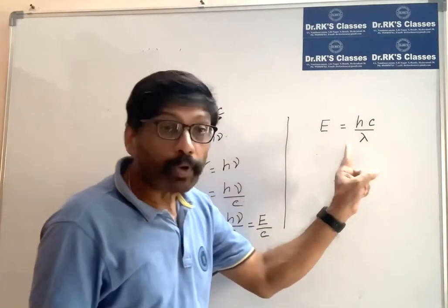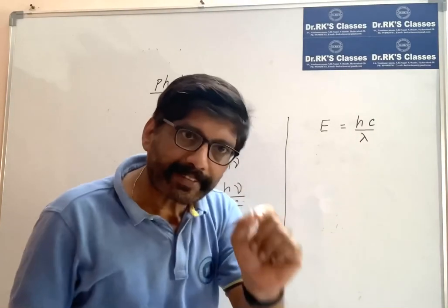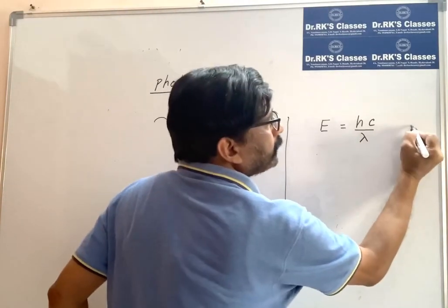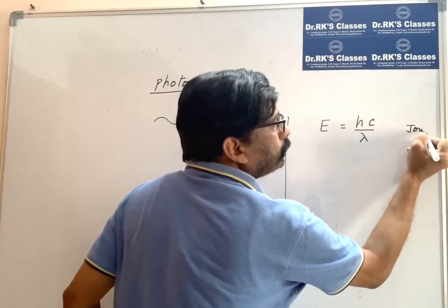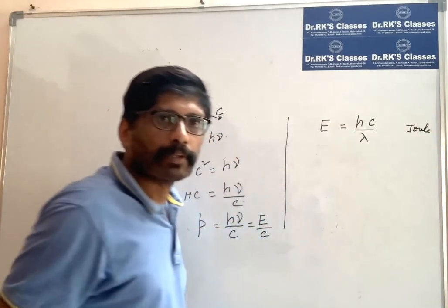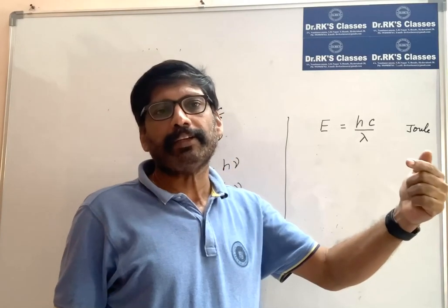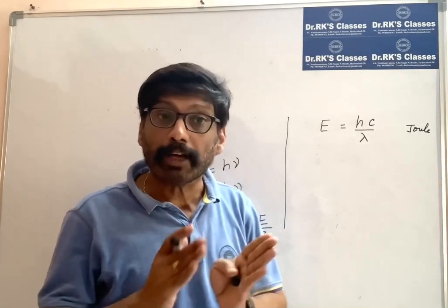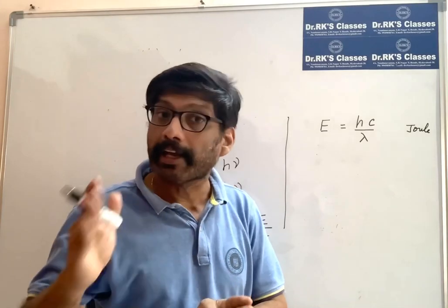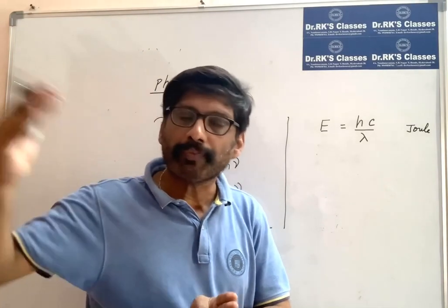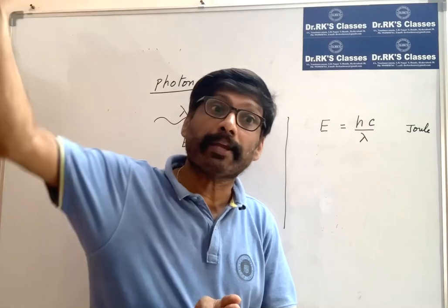If you put everything in the SI system, the unit of energy is joule. Generally in mechanics we express energy in joules, but in atomic physics we express energy in electron volts, and in nuclear physics in mega electron volts.